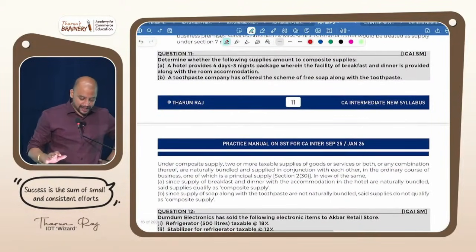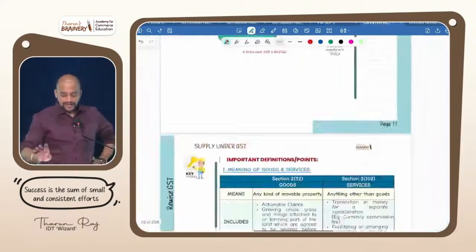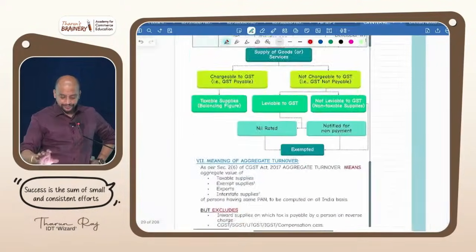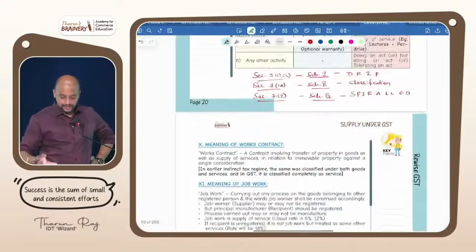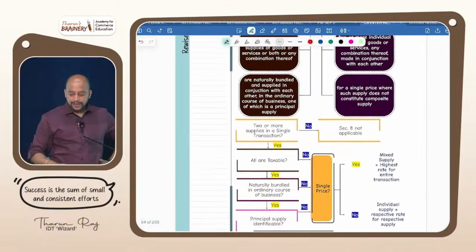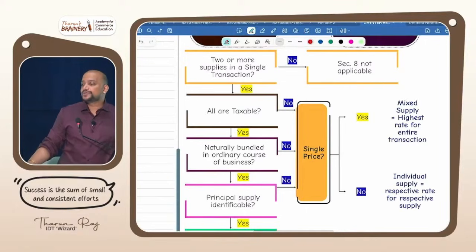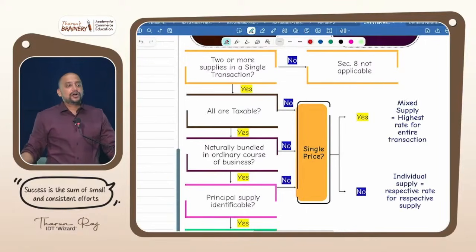Then next we have the concept of composite supply and mixed supply. You see page number 22. Just one chart you need to know here. There are two concepts, composite supply and mixed supply. The concept of composite supply and mixed supply will be applicable if there are two or more supplies involved in a single transaction.